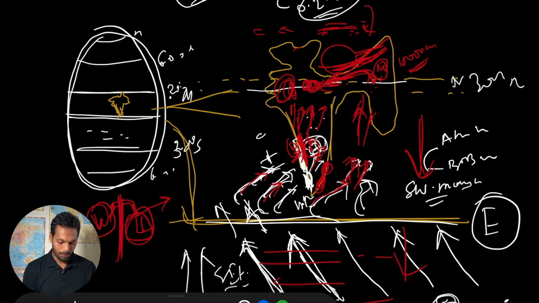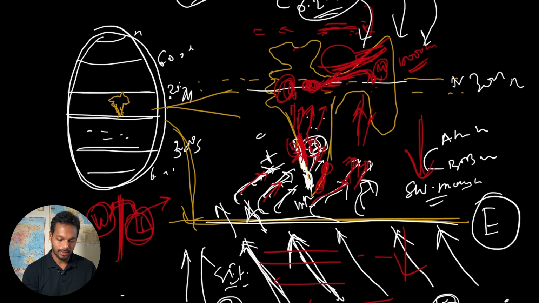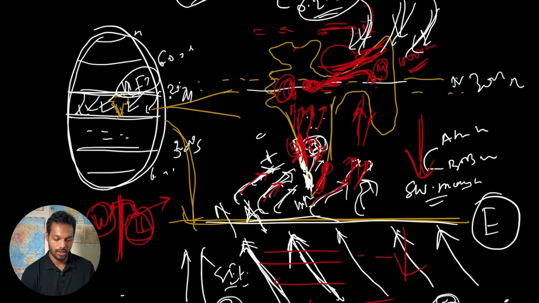So the wind will move like this. As we know, in the northern part, the winds move like this, so it is also called the northeast trade wind.